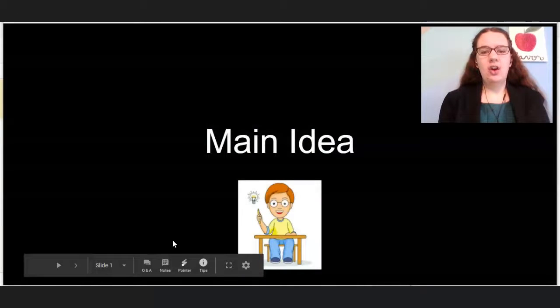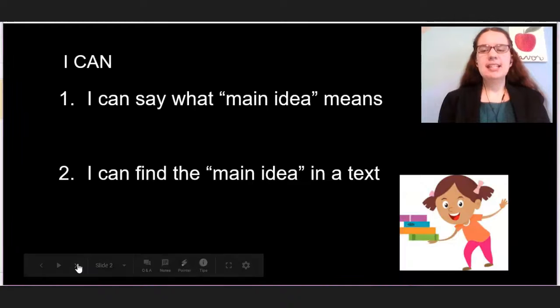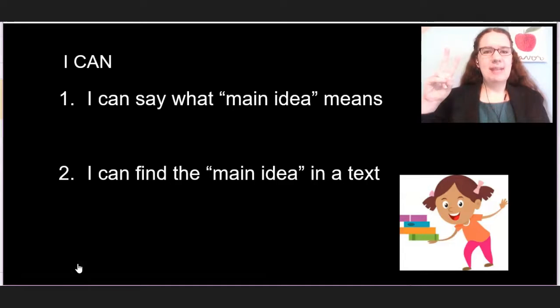So, today we are going to be talking about something called the main idea. In this lesson, we're going to have two I can statements. Read them out loud with me. Ready? Go. 1. I can say what main idea means. 2. I can find the main idea in a text. Good job. So, this is what you're going to be able to do at the end of this lesson.